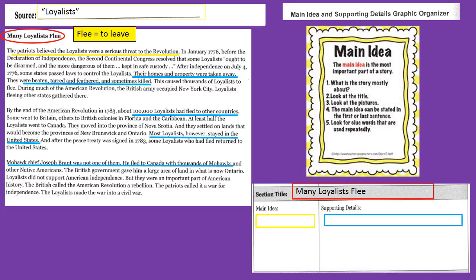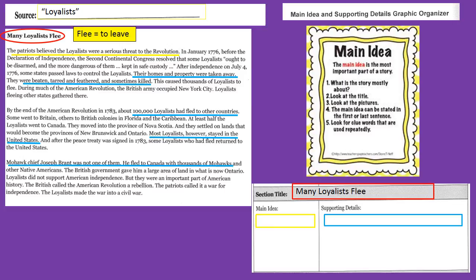So I have that first sentence underlined, and now I'm thinking to myself, why did many Loyalists flee? And so I'm looking for other details, such as their homes and property were taken away. That's in the first paragraph. Also, it says that they were beaten, tarred, feathered, and sometimes killed. Those are reasons why I would want to leave a place. Then in the second paragraph, it tells us that 100,000 Loyalists had fled to other countries. That's information that is directly related to the title. They are fleeing, or they are leaving to other countries. It says most Loyalists, however, stayed in the United States.